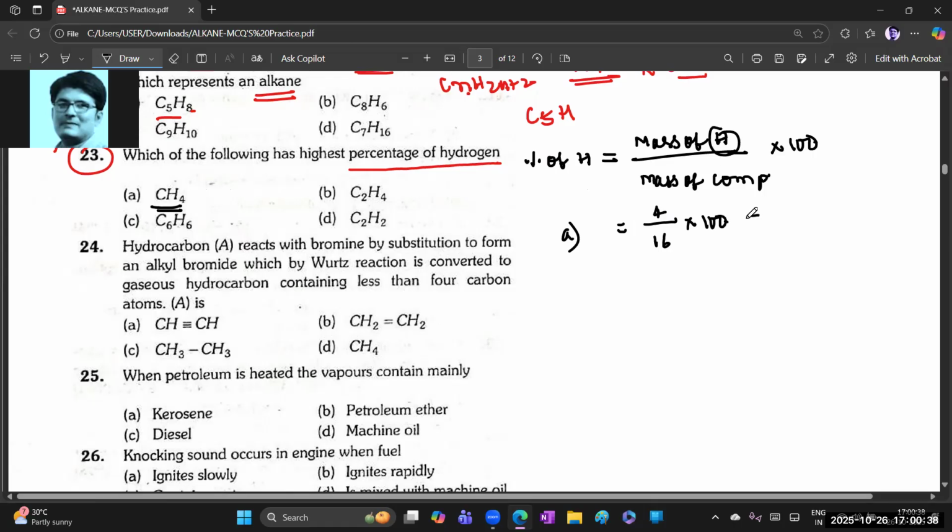What do we get? 4 ones are 4, 4 fours are 16, so 1 by 4. 1 by 4 means 0.25. 0.25 into 100 means 25%. Okay.